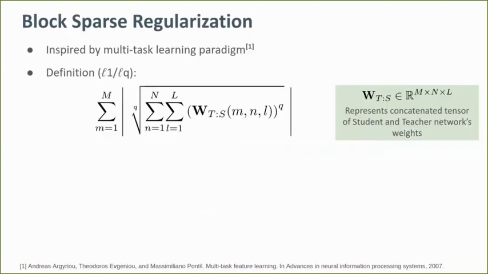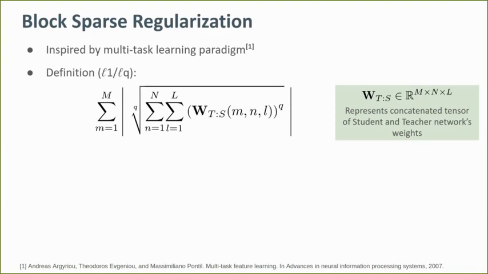The last term of the loss function is the block-sparse regularization term, which helps in promoting sparsity. The block-sparse regularization, or BSR, is a popular technique used in some of the well-known traditional multitask learning approaches. BSR is shown to promote sparsity in the multitasking model parameters when the tasks are similar. Extending this idea to our case, we apply BSR on an aggregated tensor of the teacher and student weights.